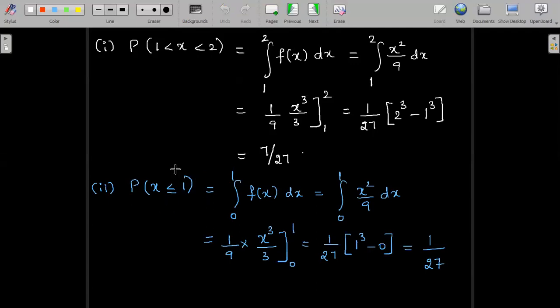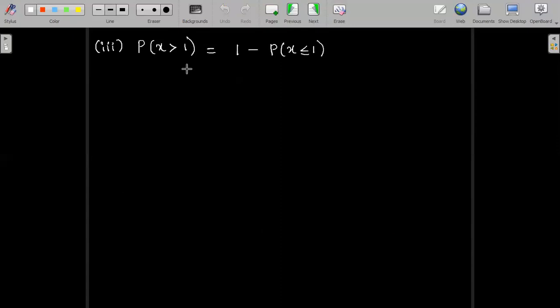Probability of x less than or equal to 1 is 1 by 27. So instead of doing integration directly, we can substitute. It is 1 minus 1 by 27. Taking LCM, this is 26 by 27. 27 minus 1, 26 by 27. This is one way of doing.